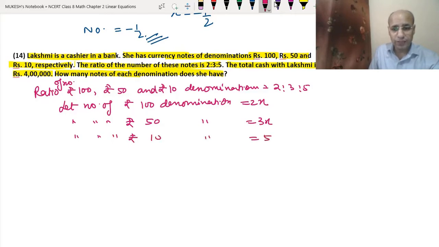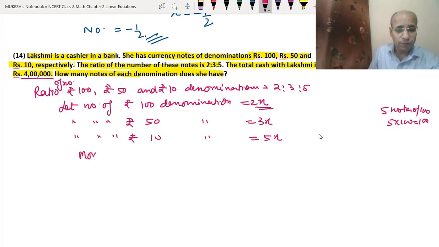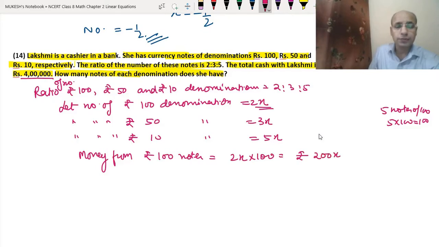5x. Okay, so now we will calculate the total money from each of the denominations. So if suppose we have 5 notes of 100, it means 5 into 100 is 500. So we have the 2x notes, that means 100 into 2. So the money from rupees 100 notes will be equal to 2x into 100. That means rupees 200x we have here.